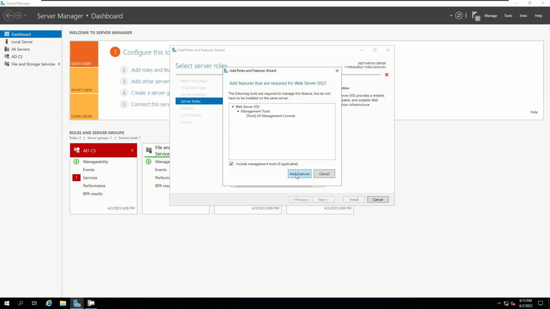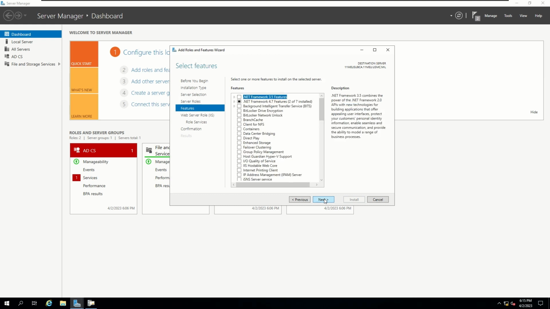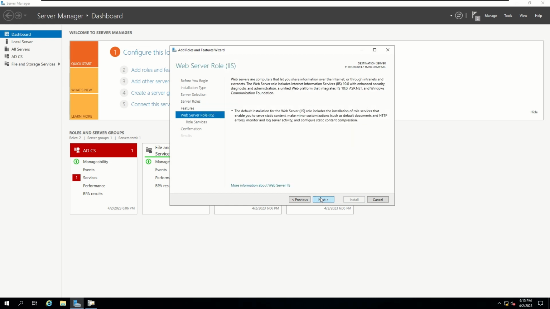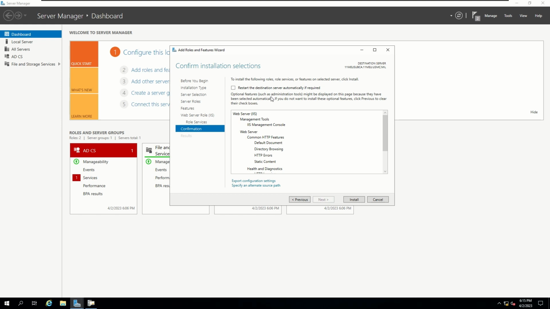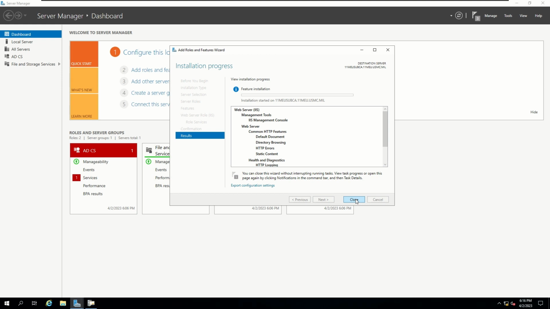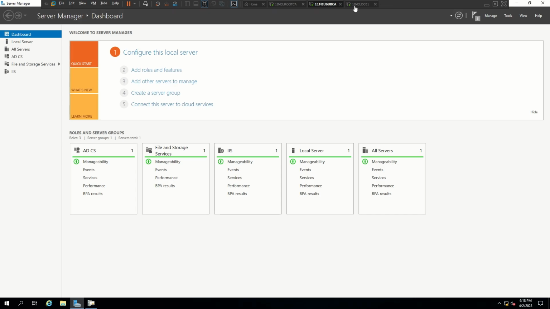Select Add Features. Click on Next. Click on Next on the Features page as well, and go ahead and complete the installation. Alright, let's click on Close once your installation completes. Now let's verify that we installed these services successfully.